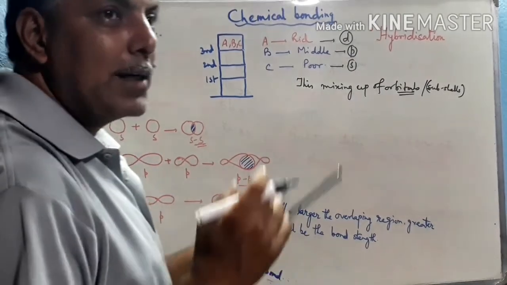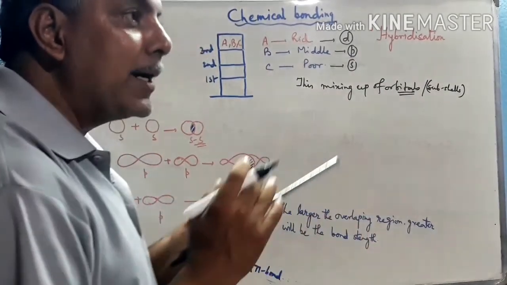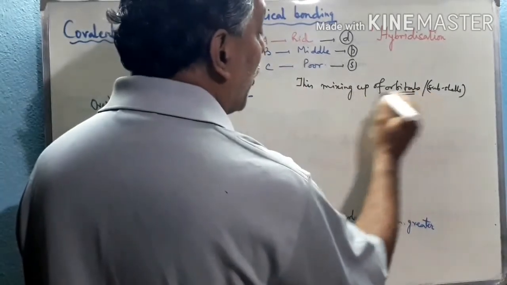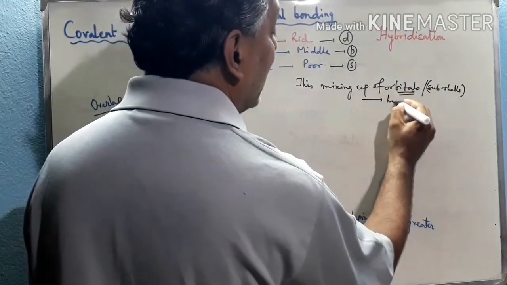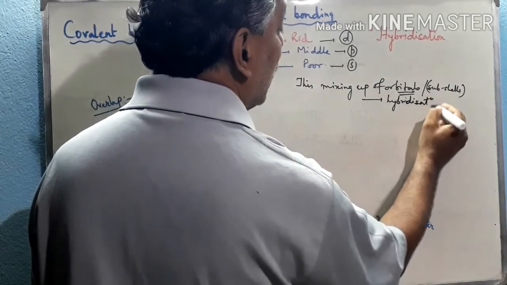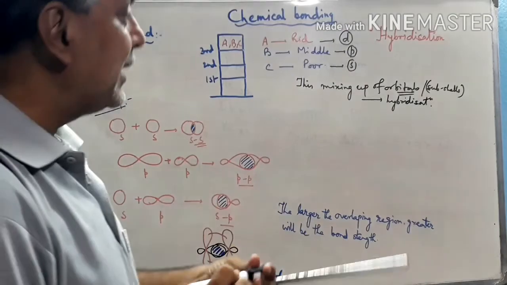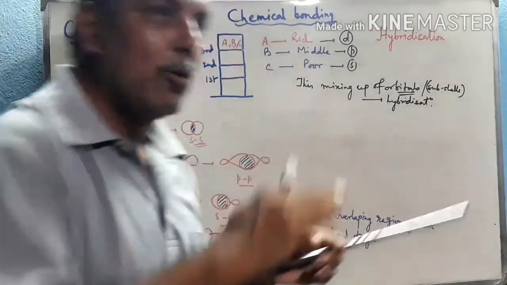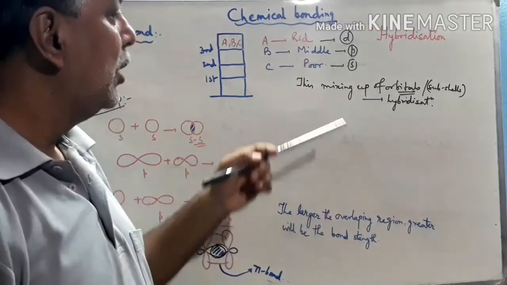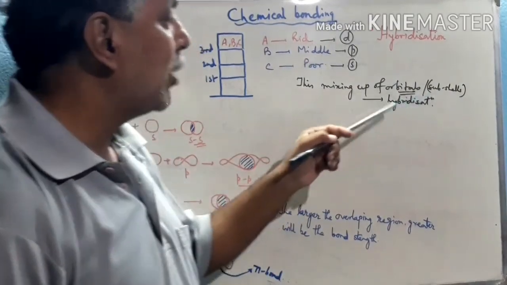Before starting the puja, they have to attend the meeting, and this meeting is called hybridization. This mixing up of orbitals is called hybridization, in which they come to the same energy state, because initially they have different energy levels. s is the lowest energy level, p somewhat greater, but d has the highest energy level. So this mixing up of orbitals is called hybridization.